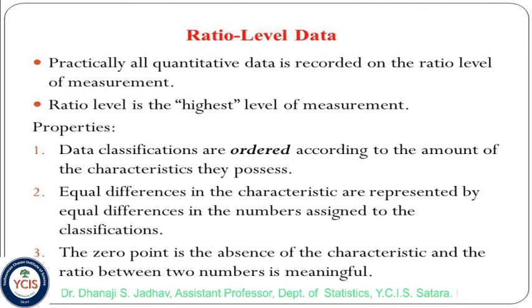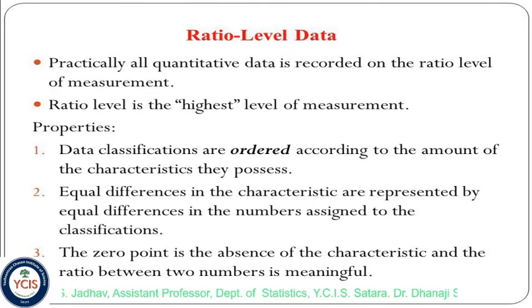Next, ratio level data. Practically all quantitative data is recorded on the ratio level of measurement. Ratio level is the highest level of measurement. Properties of ratio level: data classifications are ordered according to the amount of the characteristic they possess.